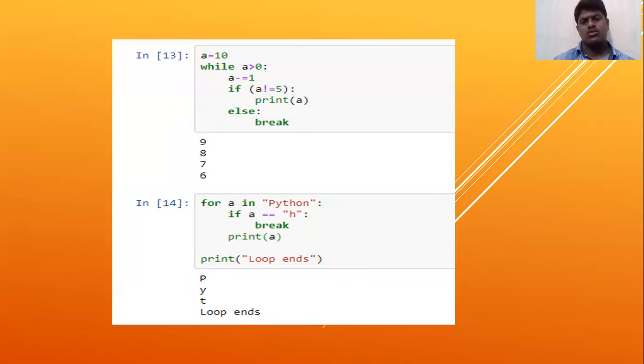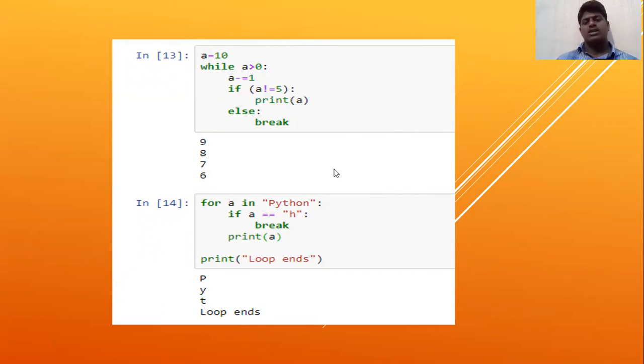You can see an example: for a in "Python", if a equals h, break, print a, print loop ends. This means that if the condition is true, it goes into the loop and prints the letters of Python, and it breaks at h. We can see the output on the screen.